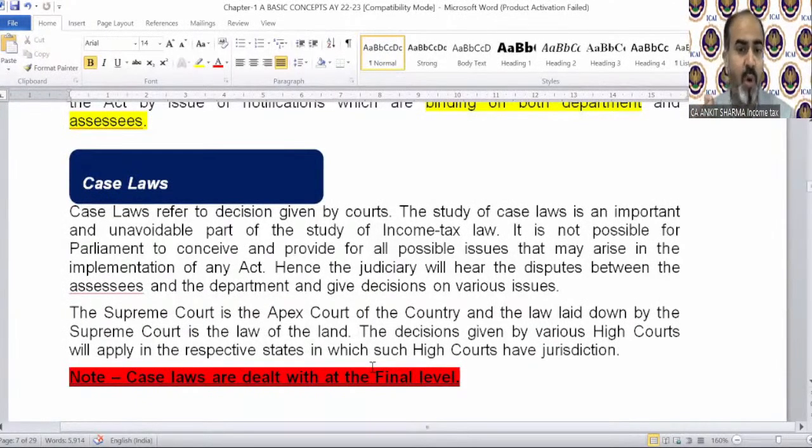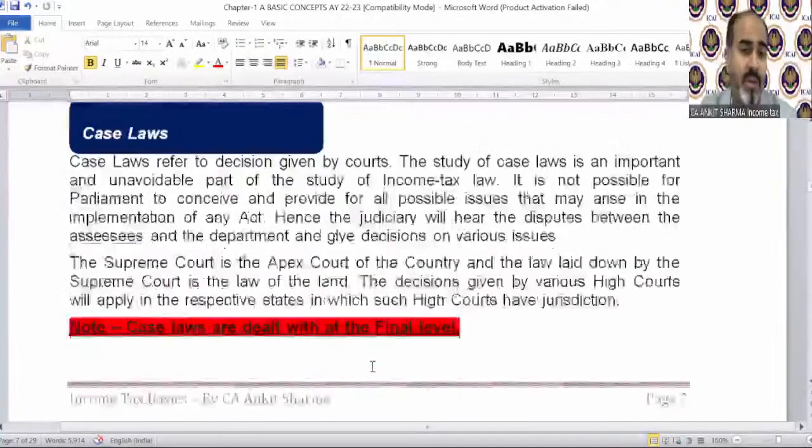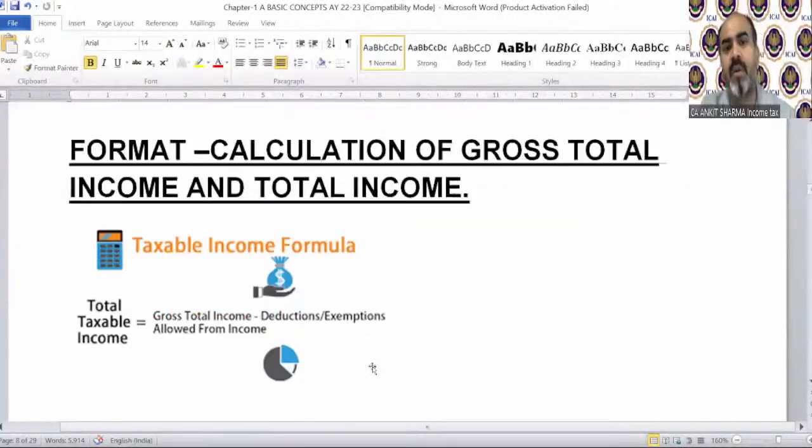The Supreme Court is the apex court of the country, of course, and the law laid down by the Supreme Court is the law of the land. The decisions given by various high courts will apply in the respective states in which such high courts have jurisdiction. Note, case laws are dealt with at the final level. When you are at the final level, then case laws will be dealt with, of course.